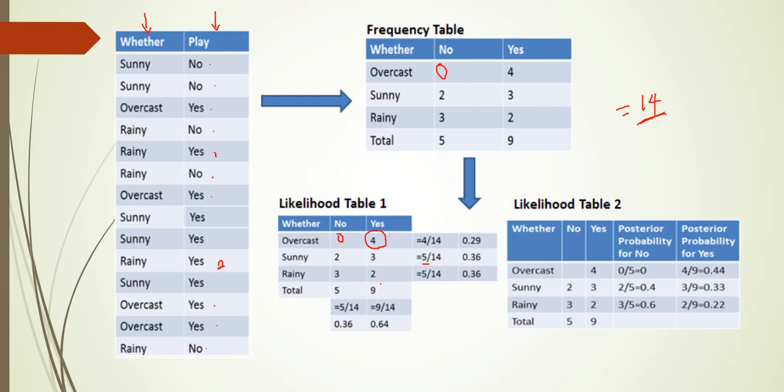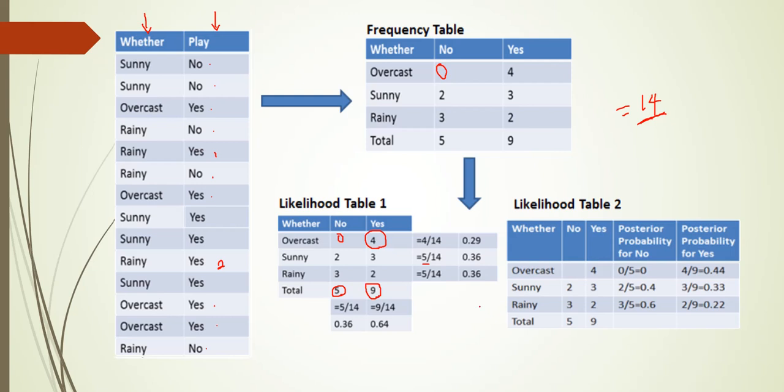Okay, as like calculating in this row order, we have to calculate in the column order also. So here what is the total number of no's? 5. So this total number of no's is equal to 5. So how much it is out of the total number? What is the total number of records? 14. So 5 by 14. Then 9 is total number of yes. So totally how many records we are having? 14 records. Among the 14 records, how many yes are there? 9 by 14, that is equal to 0.64.